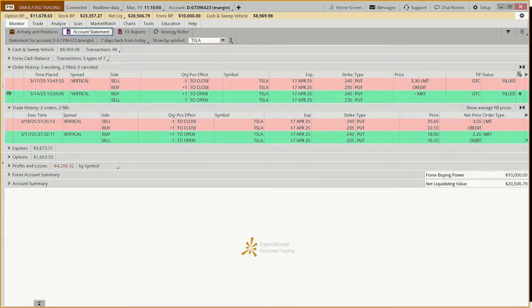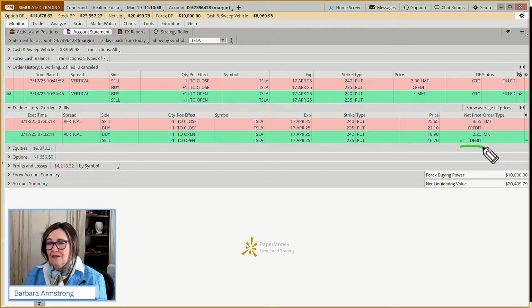And so, you know what? If you're wondering how I did that math, if you're newer to all of this, just quickly, you would just take, we paid $2.20 to get in, and we could have lost all of that $2.20, and we got out for $3.55. So that was $1.35 we made, or $135, and we were risking $220.